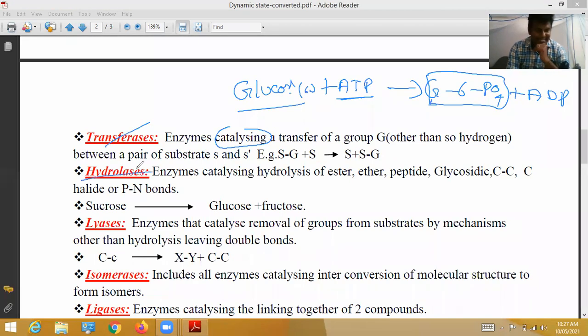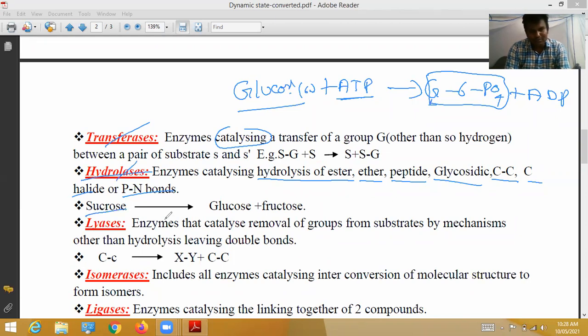Next, hydrolases. Another enzyme, hydrolase. See here, these enzymes speed up, catalyzing means activating, the hydrolysis of ester, ether, peptide, glycosidic bonds, carbon-halide bonds, and P-N bonds. All these bonds are hydrolyzed and converted into another compound. This entire process is stimulated by hydrolases.